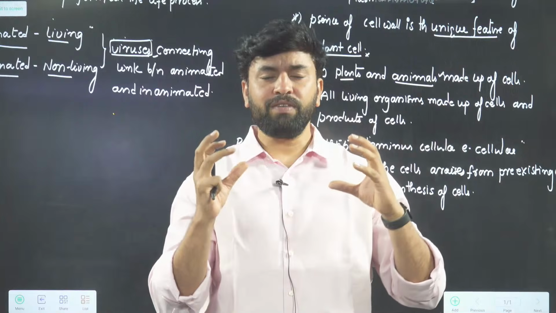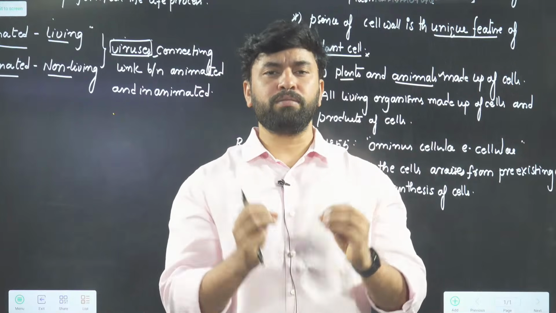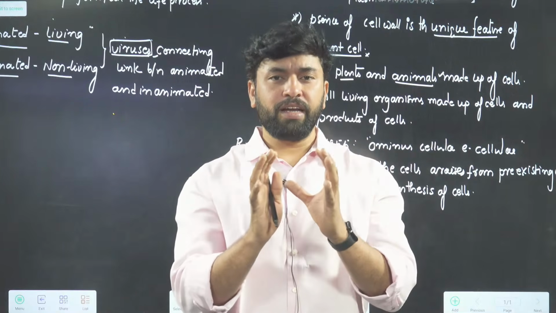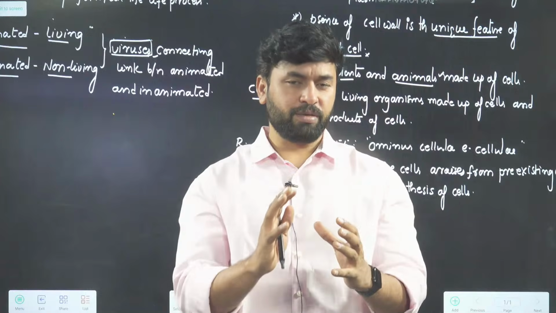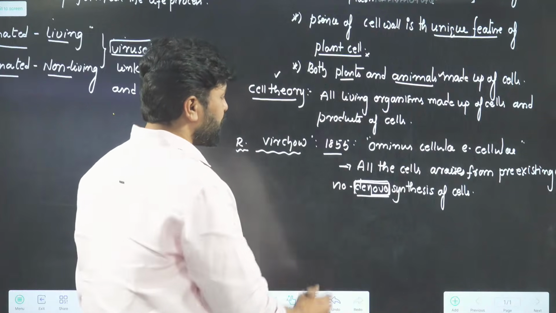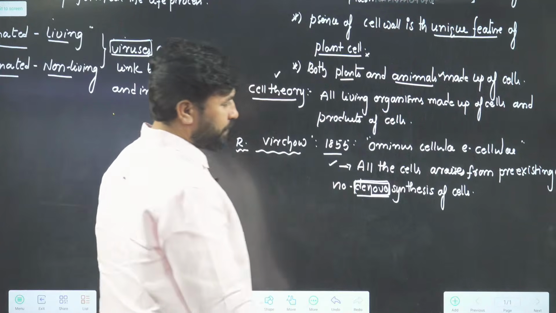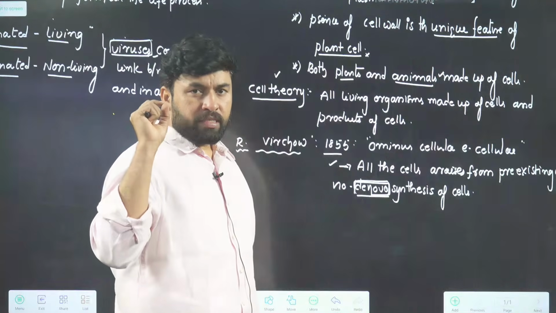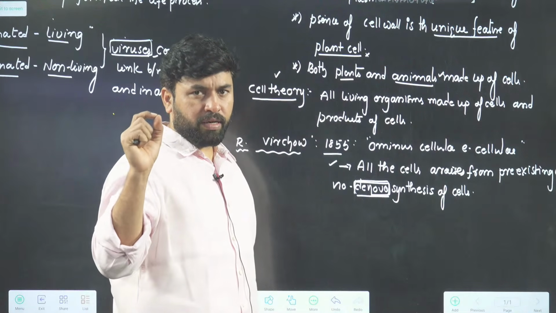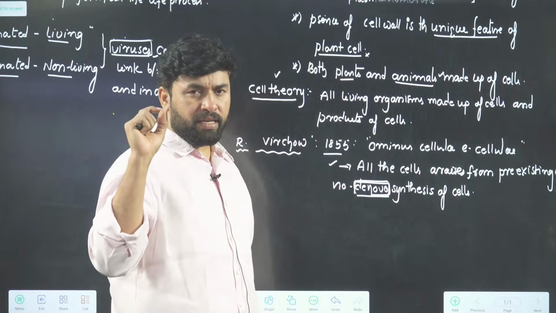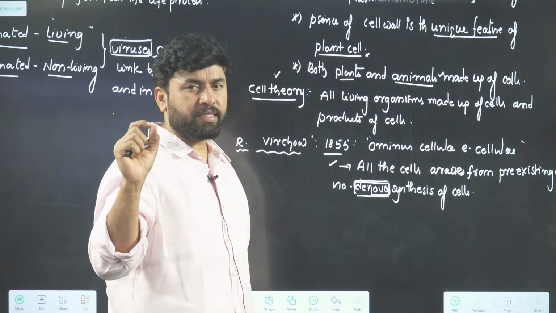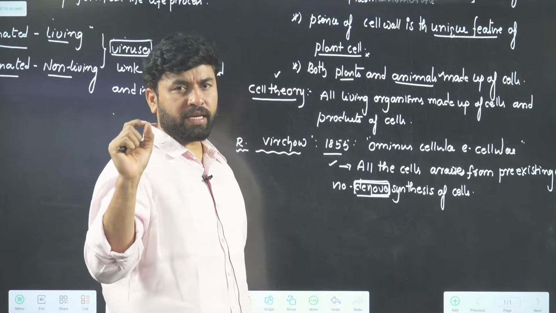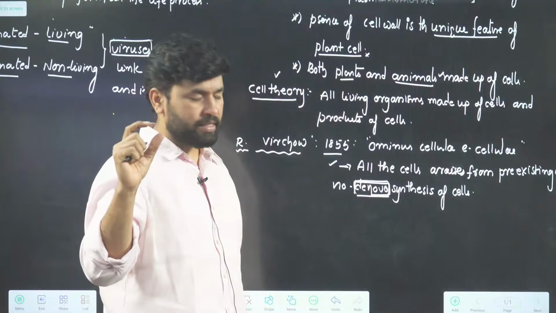A living cell comes only from an already existing cell. That's the reason for the concept developed by Rudolf Virchow, omnis cellula e cellula. Cells arise from pre-existing cells. No cell can be newly synthesized.